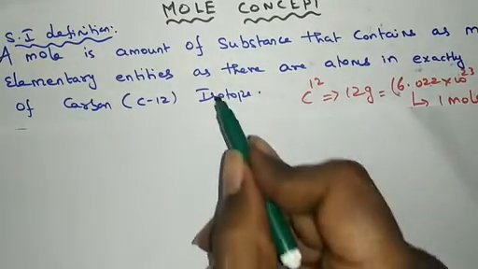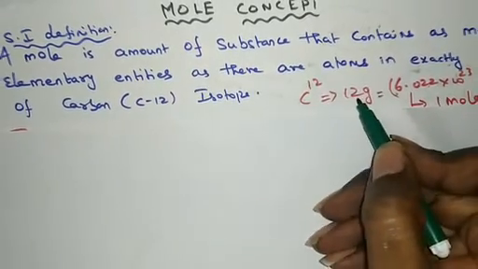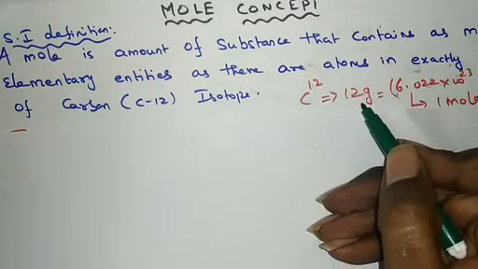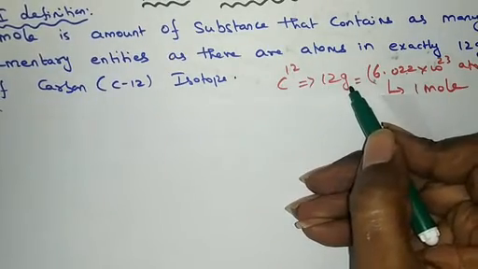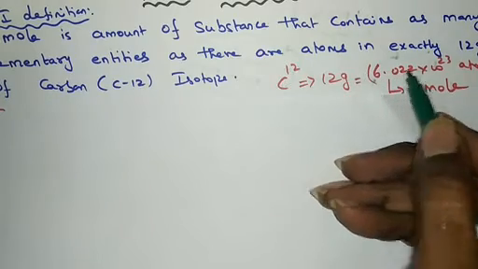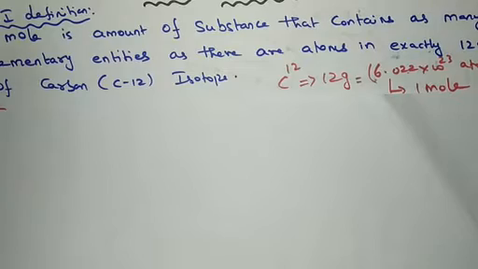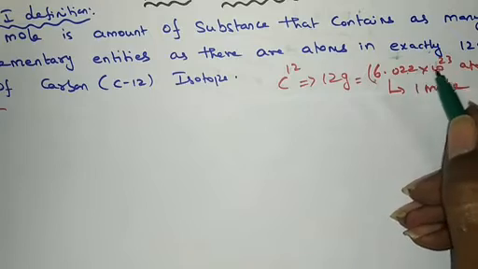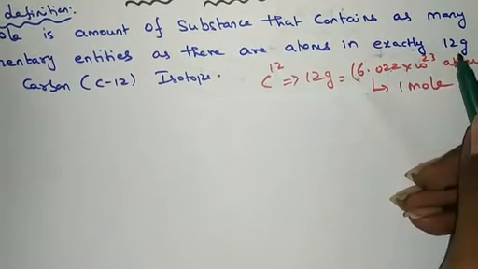And what is the special thing in 12 grams of carbon-12 isotope? The 12 grams means the gram atomic mass of the carbon-12 isotope. Am I right? In this 12 grams of carbon-12 isotope, how many carbon atoms are there? That quantity is called 1 mole. So 12 grams of carbon contains 6.022 into 10 to the power 23 atoms. This quantity is called 1 mole.